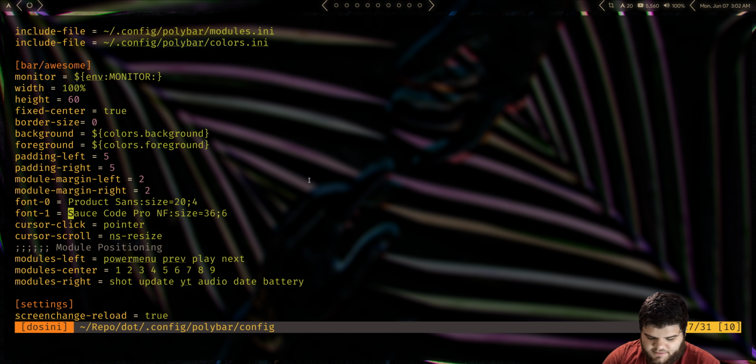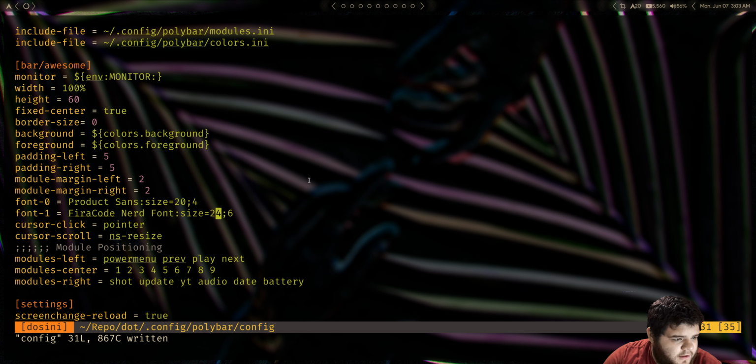And so let's just do Fira Code Nerd Font. Okie dokie. And we're going to need to scale it down quite a bit here. Let's try maybe 20. That looks good. Let's go 24 maybe. Yeah, that looks nice. Then we just need to adjust the horizontal position here a bit. And yeah, I think we nailed it there.